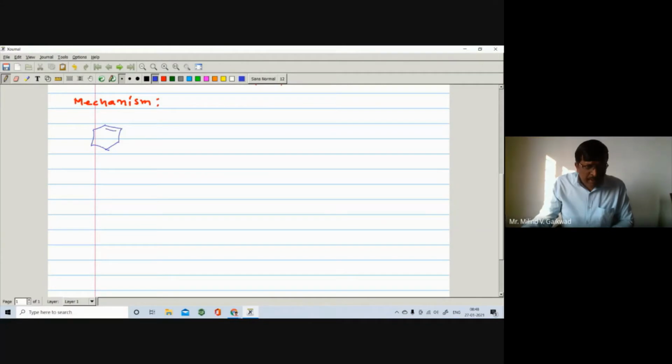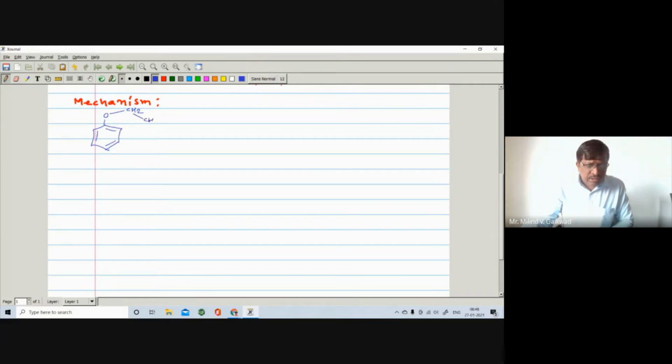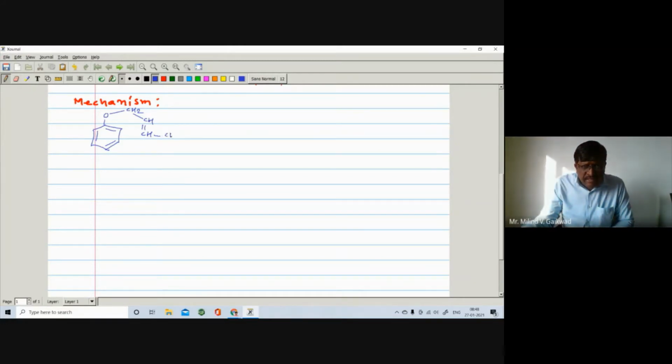Here is the benzene ring, pi bond, pi bond, pi bond, and I write this allyl group like this one, O. Here is your CH2, right? Here is your CH and double bond CH2. I make just one of the hydrogens, again, replaced by a CH3, only to understand the mechanism.